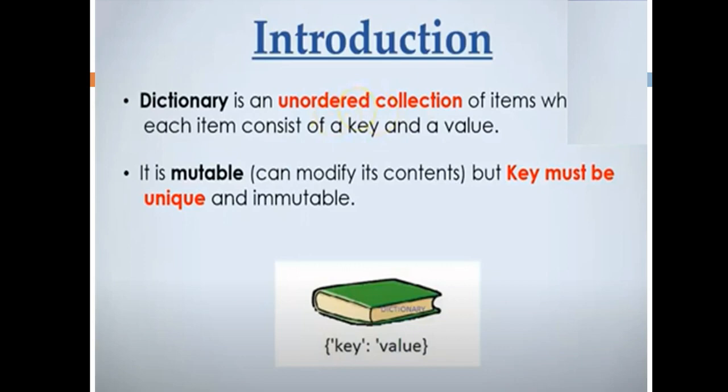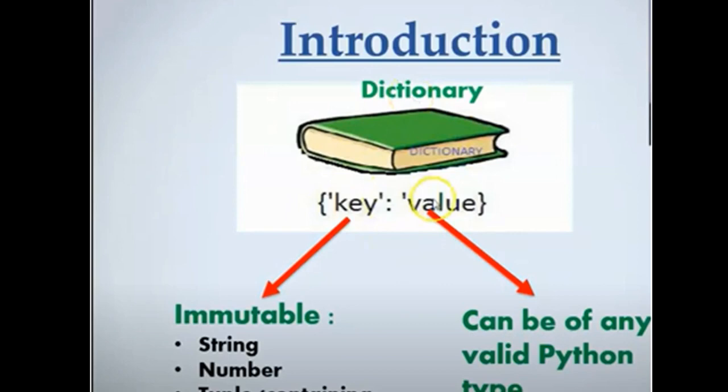That's how the dictionary is shown in the figure here, and it is referred by key value, right. Next, the same thing I explained in the previous slide: you can observe here, key is given in quotes, value is also given in quotes, not mandatory. Suppose my key is numeric, I need not use quotes.